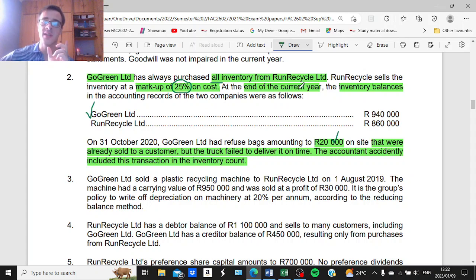And we have determined that One Recycle Limited made a profit and that the entire amount of closing inventory for the parent includes unrealized profit because of the fact that all the inventory is purchased from the subsidiary. Okay, so we are done with journal entry A. Now we can move on to journal entry B.